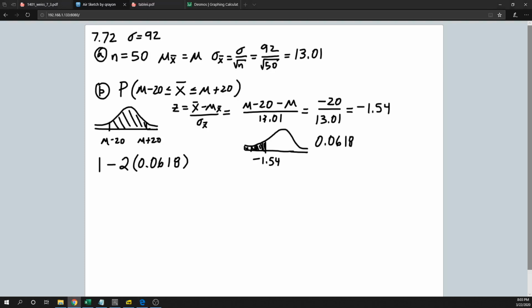Okay, so I get 1 minus 2 times 0.0618. So I'm just punching that into the calculator, and I get an answer of 0.8764.